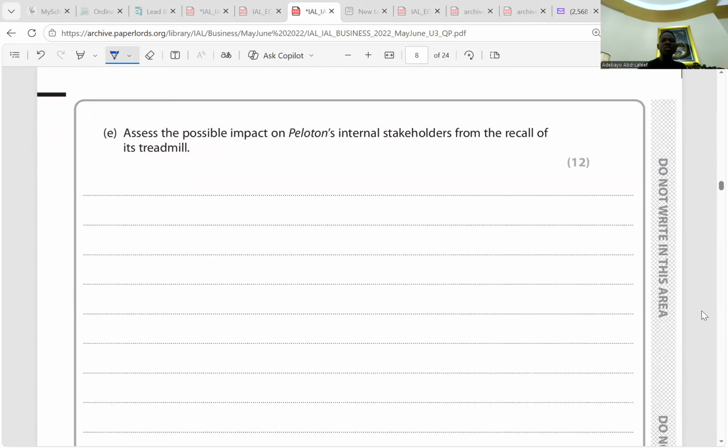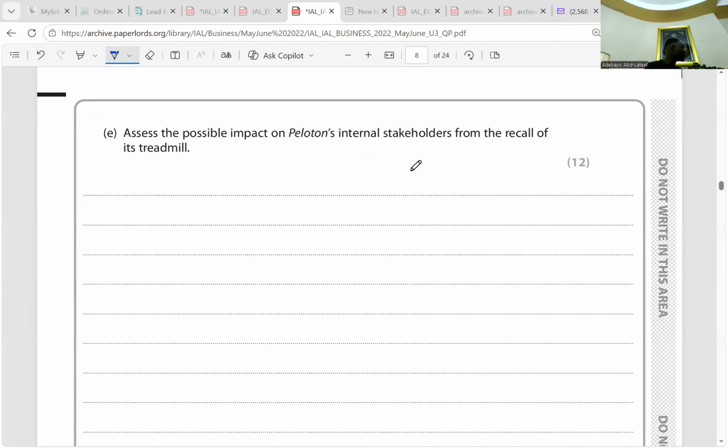Okay, for question 1E, they said, assess the possible impact on Peloton's internal stakeholders from the recall of its treadmill. So when we talk about stakeholders, here we already know who stakeholders are, right? Employees, shareholders. Stakeholders are people who have interest in the business activity. But here we're talking about stakeholders as a whole.